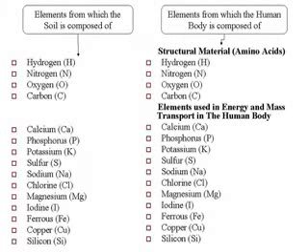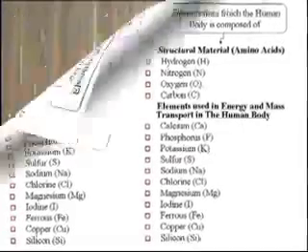Now, if we analyze the elements comprising the human body, we see that the human body is comprised from exactly the same elements found in the soil. So glory be to Allah Almighty. We see a perfect match between what Allah Almighty states in the Quran and what we find now. So all the creatures on the earth, they are comprised of the same elements found in the soil. Not only the names of these elements, but also the concentrations.